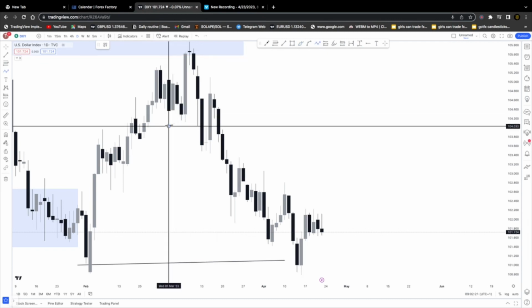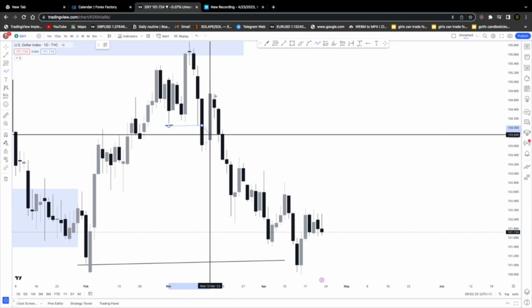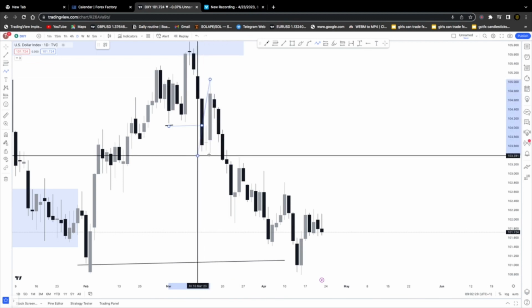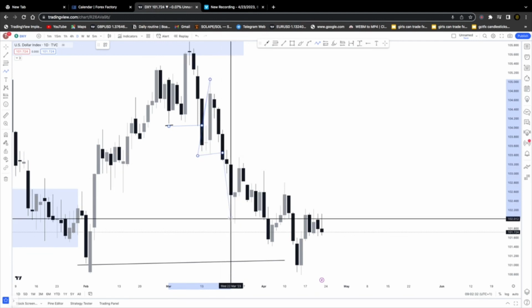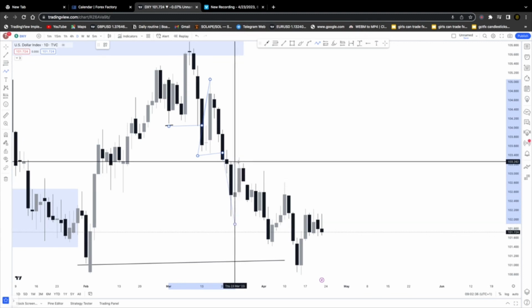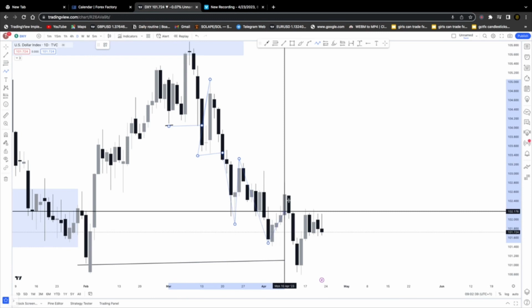So basically, we have a breakout structure here. The market took out this low, came back, gave the push to the upside, reacted to the supply zone, and took out that low again, where it gave this breakout structure to the downside. It came back again, another breakout structure to the downside, created a lower low at that level. The market came back and mitigated a supply zone inside that point, took out that structure to the downside, and went back to mitigate supplies at that level.